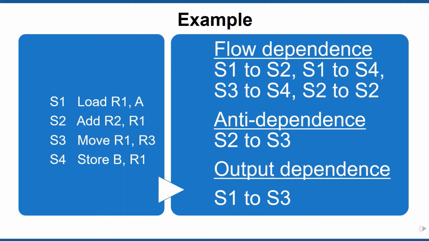So this relation is an anti-dependence from S2 to S3. Now finally, if we look into statement S1 and S3, in both statements register R1 is being used as an output register. So there is an output dependence between statement S1 and S3.